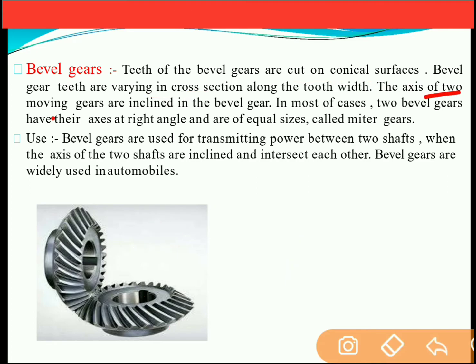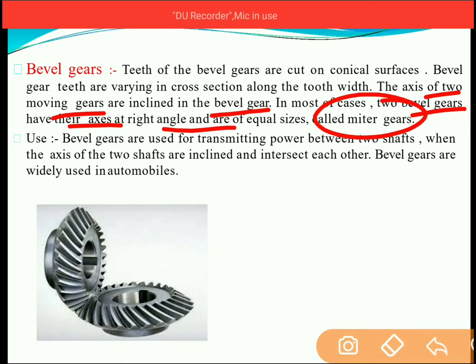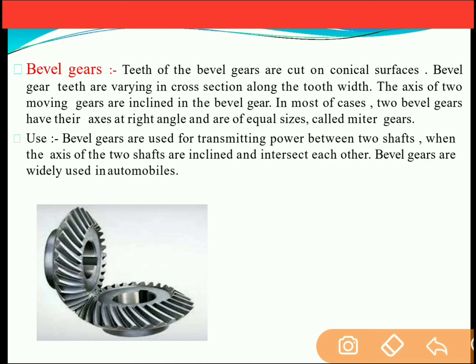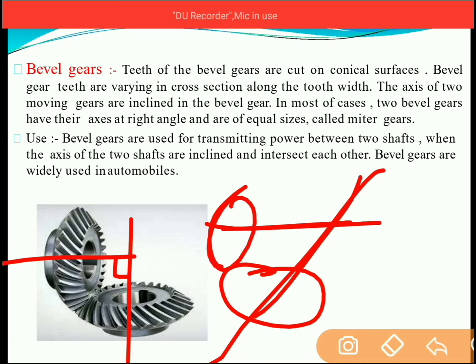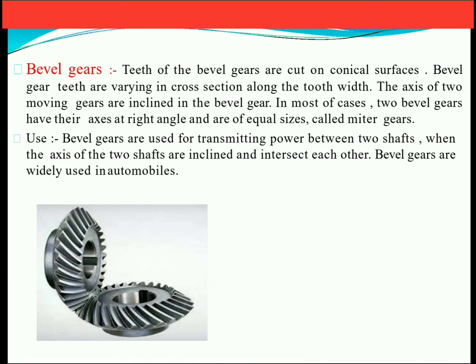The axes of two moving gears are inclined in bevel gears. In most cases, two bevel gears have their axes at right angle and are of equal size, and they are considered miter gears. So miter gears are those gears in which the axes of the two shafts are at 90 degrees with respect to each other. There are other kinds of bevel gears in which these axes are at some angle. So this is the first bevel gear and second bevel gear in which the axes are at a certain angle. When this angle is 90 degrees, they are considered miter gears.